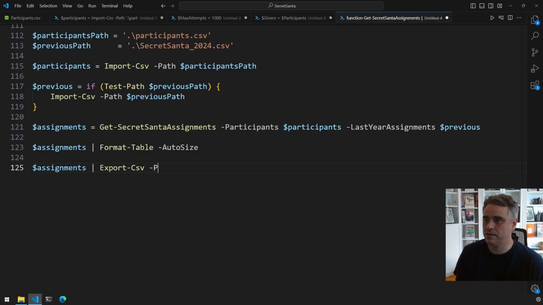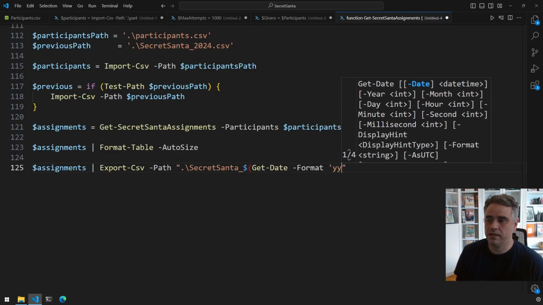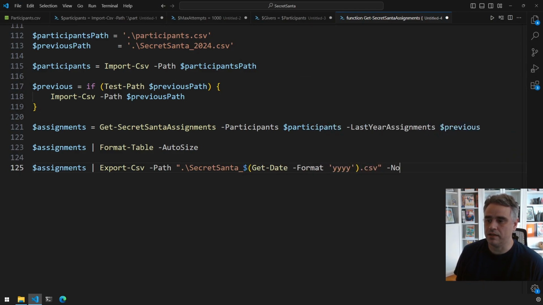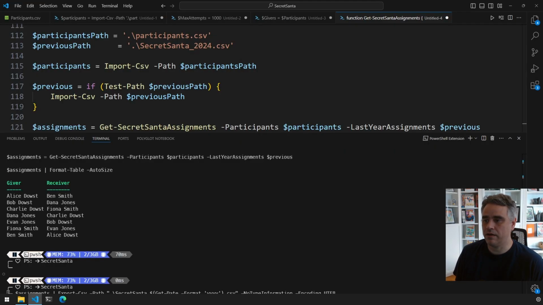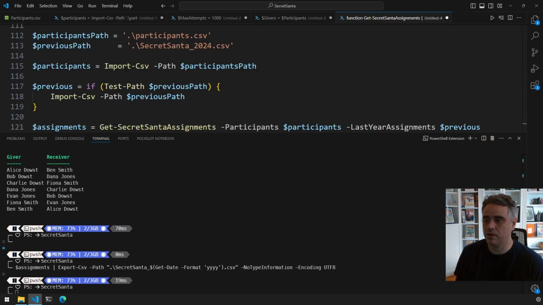And finally, we serialize our genius to disk. We take assignments and export them to a CSV named with the current year, for example, Secret Santa 2025. And we'll even use UTF-8, so everybody's name survives the round trip, even if they have those fancy accents. And then this file becomes next year's last year assignment, which means every December, the algorithm gets a little bit smarter and the chances of accidentally repeating pairings goes down.